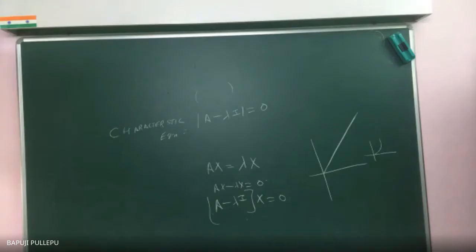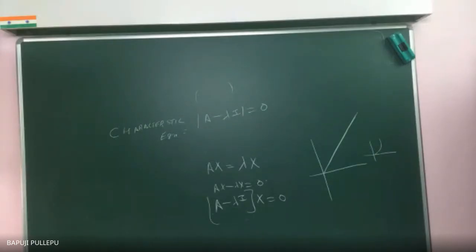Sir, I have a doubt. Tell me. Why is there an identity matrix after we took x common, sir? There is a vector x, and A x is equal to lambda x. That is for the eigenvector, sir. For finding eigenvalues, I am taking only the characteristic equation.